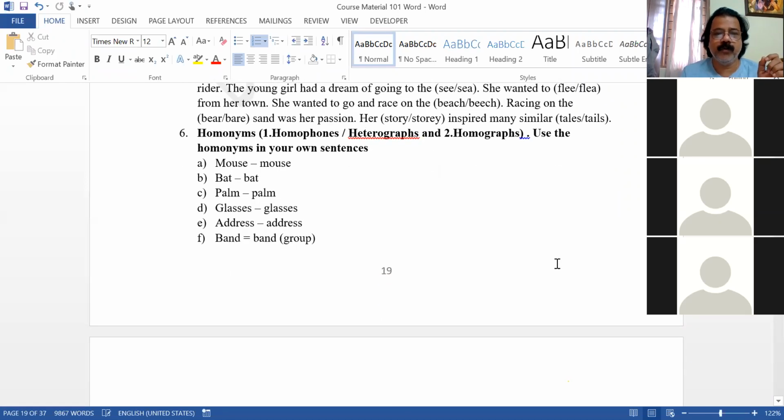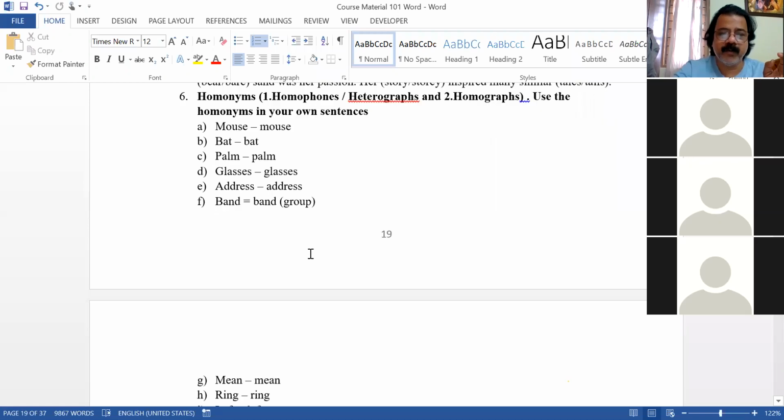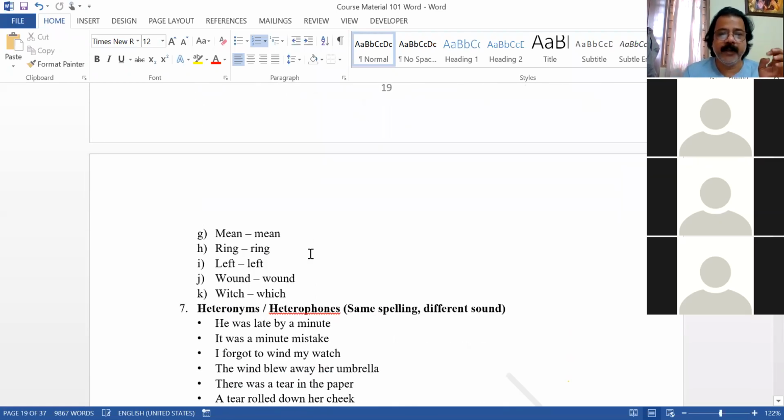Now these are some more homonyms. Mouse, bat. You must know the difference between these two words. Mouse, bat. Two words are given here: glasses, address, band. Number of words we have given: mean, ring, left, wound, which. Here the spellings are also different. Which and WITCH. Witch means a sorceress. Wound means injury. WOUND. There is a pronunciation difference, see.